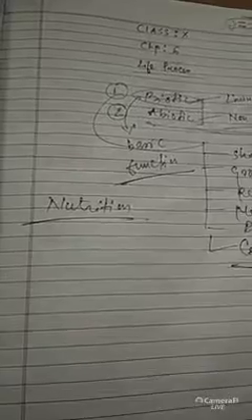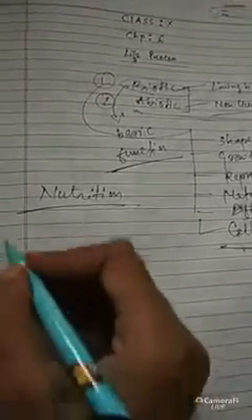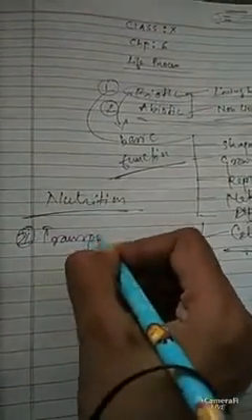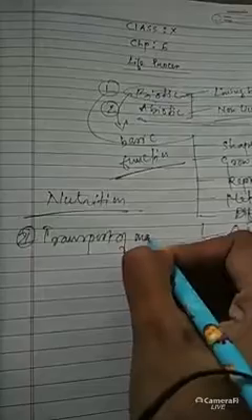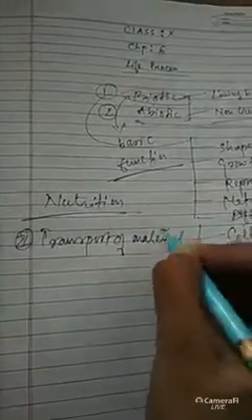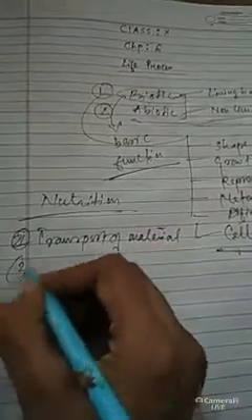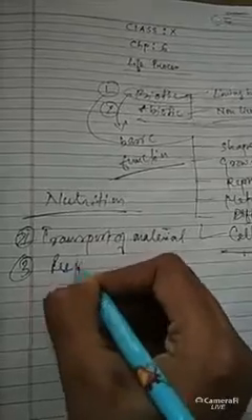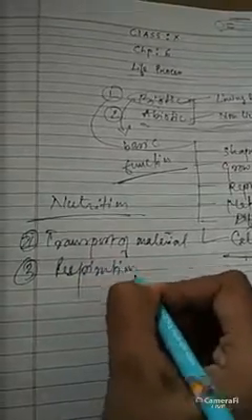Living organisms exhibit many different activities, like the first one, nutrition, the second one, transport of material, the third one, respiration, and the fourth one, blood circulation.